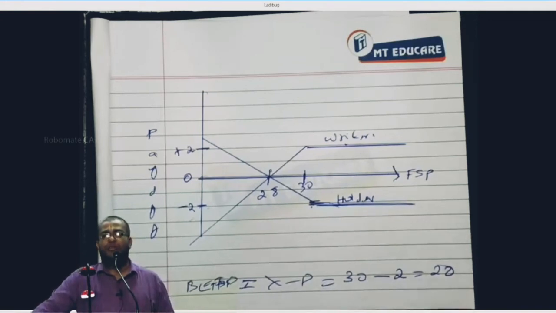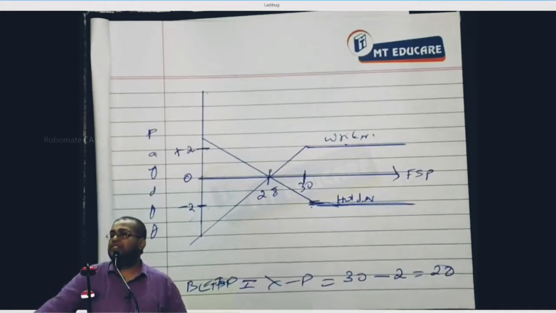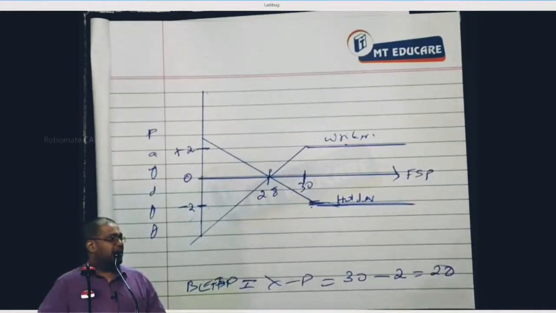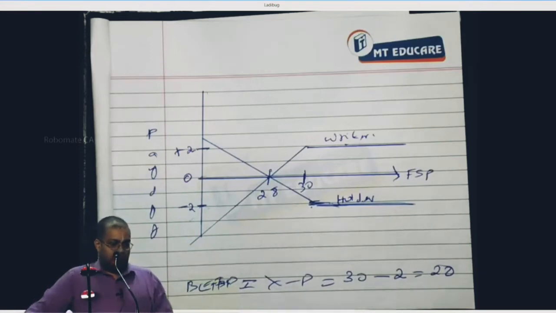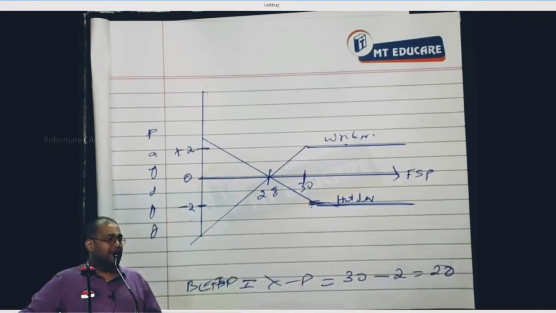FSP is equal to what? Break-even FSP. Tell me what is the payoff here? Payoff is 0 for the holder and writer. Can I proceed?